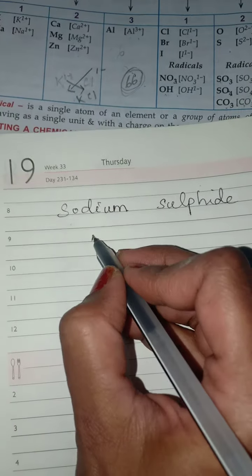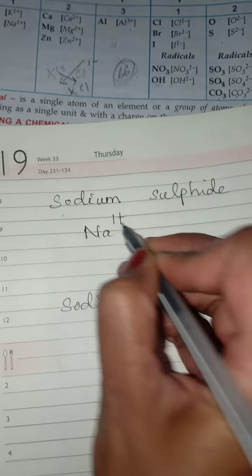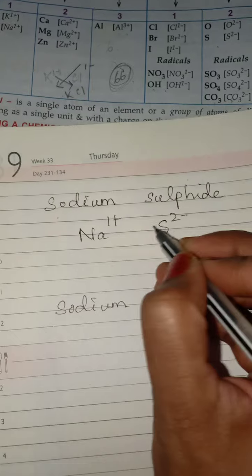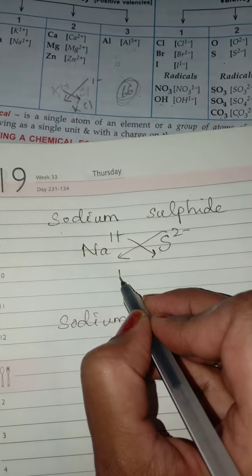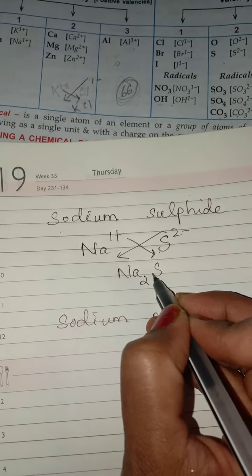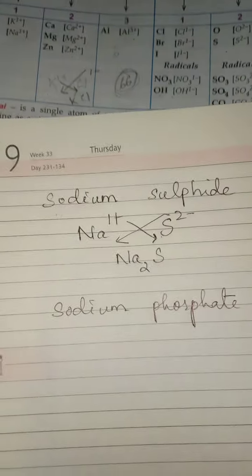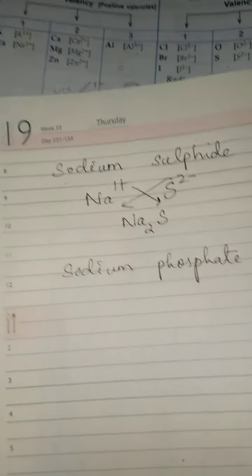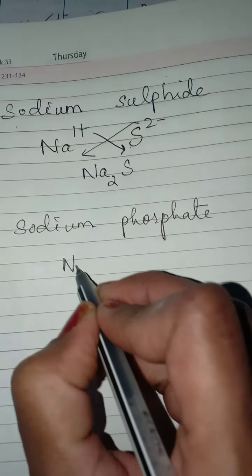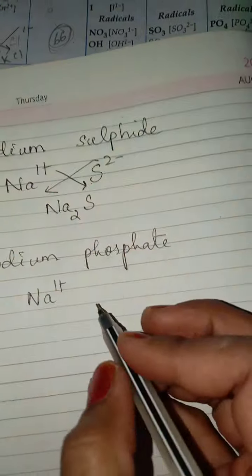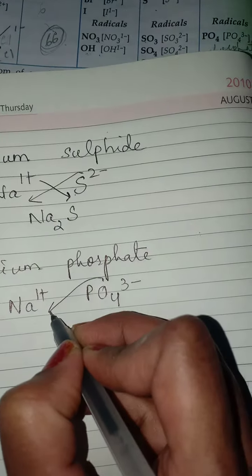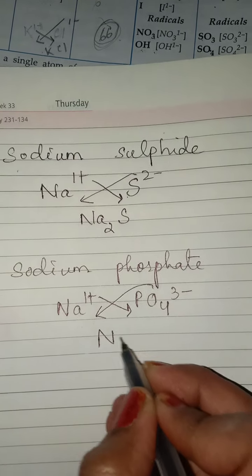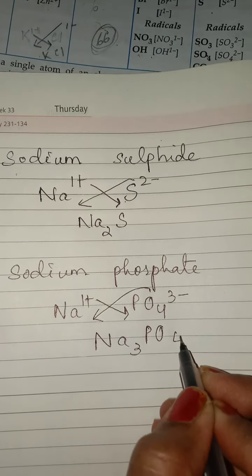Okay, so first you will write down the compound like this, then you will write down Na 1 plus and the sulfide, that is S 2 minus, and then you will crisscross, and you write in between Na2S. We do not write S1 because writing 1 is not required. Moving to another one, sodium phosphate, suppose I write Na 1 plus, and in that case we write phosphate PO4 3 minus. So 3 minus comes down, 1 plus comes here. So it is Na3PO4.